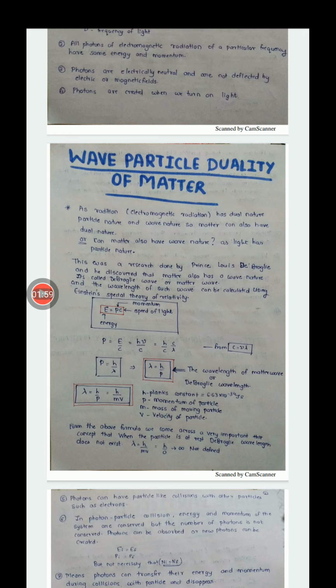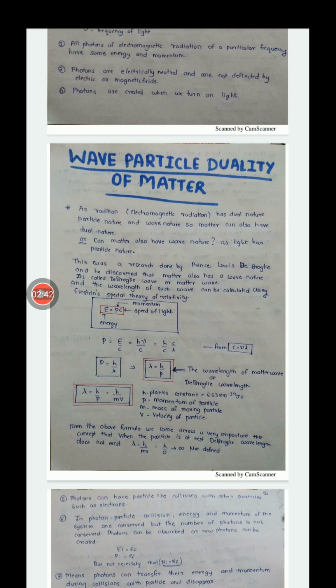The formula can be derived with the help of the special theory of relativity. E is equal to Pc, where E is the energy, P is the momentum, and c is the speed of light. This formula has come from Einstein's special theory of relativity. From this, we can find the momentum P is equal to E by c. And as we discussed during the properties of the photon, what is the formula for energy? E is equal to h nu. So put h nu in the place of E and c remains as it is.